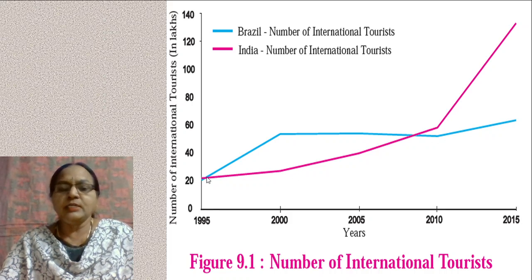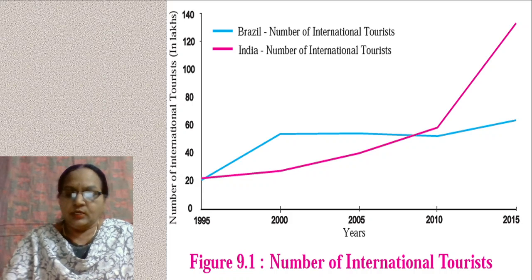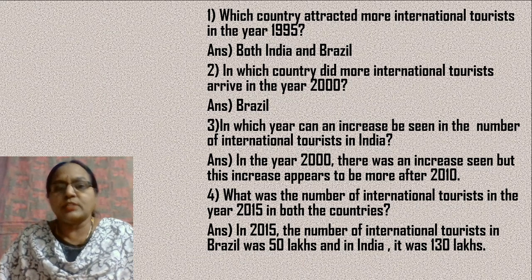Now, in the case of India, you find from 1995 there has been a steady increase in the number of international tourists. And by the time it was, say, 2010, there has been a substantial increase. So on the x-axis, we have the years plotted, and on the y-axis, we have the number of international tourists in lakhs. Okay. So here are the questions based on this graph.